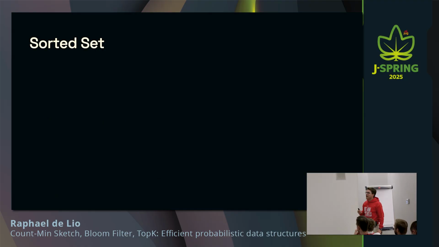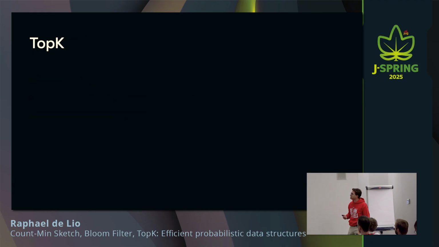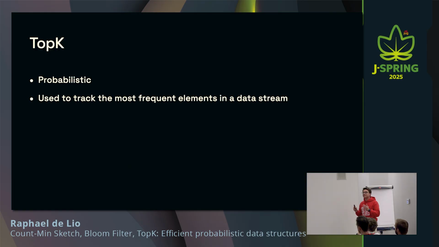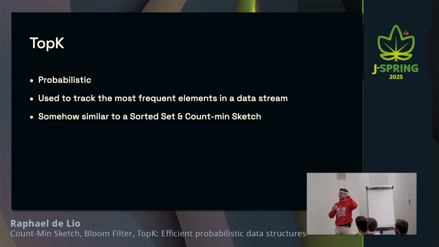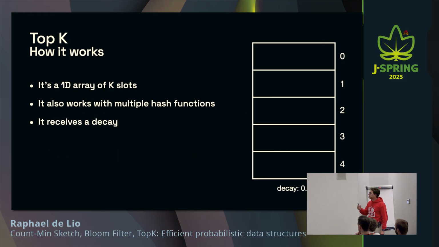To do so, I would have to store all of the words in a sorted set with their scores. I have already talked about the sorted set, deterministic, and everything else. Or I could use a TopK in this case. A TopK is very similar to the counting sketch. The difference is that here we're telling the data structure that we want to keep track of, let's say, the 5 top elements or the 10 top elements of this data stream, or the elements that we're counting here. So it's also fixed memory, might give you imprecise results, but it's very memory efficient. Let's see how it works.